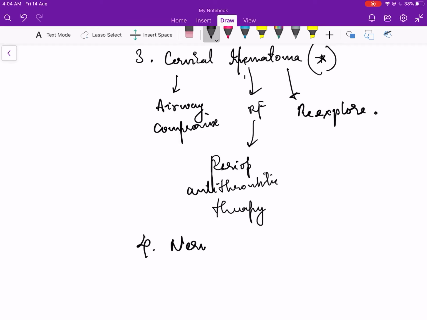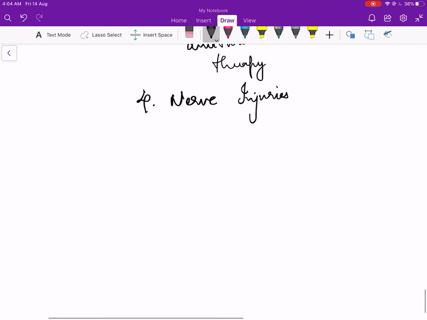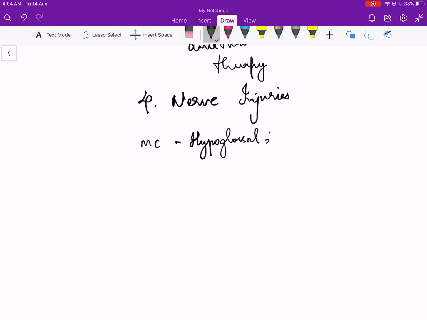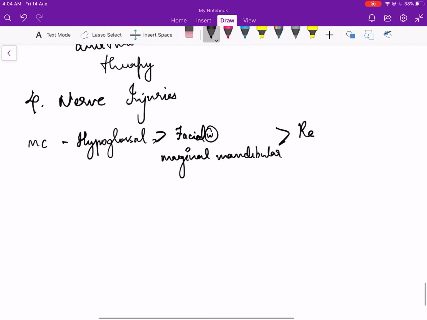Fourth is nerve injuries. The most common nerve which is involved is the hypoglossal, which lies near the internal carotid artery and is most commonly injured, followed by the facial nerve branch, that is marginal mandibular, followed by the recurrent laryngeal nerve.